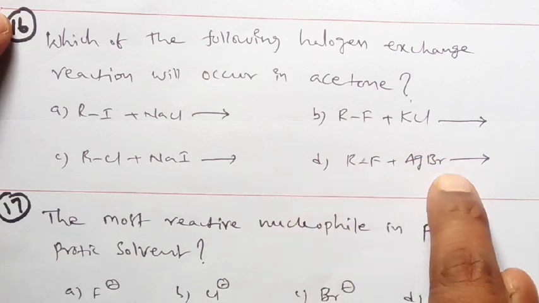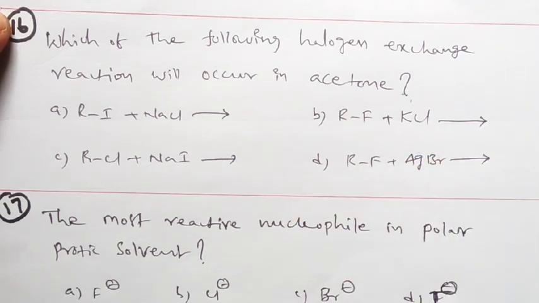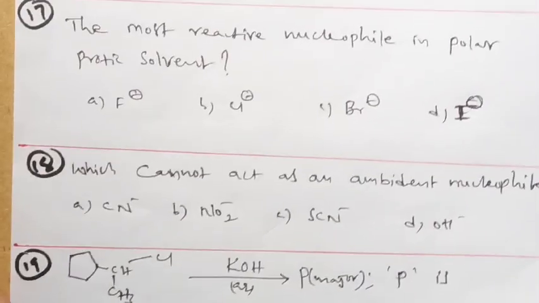So R-F with AgBr: is it capable of Br replacing this F? Not possible. So which is our ultimate option? This one. This is the basic Finkelstein reaction that undergoes the SN2 mechanism. You know the story of the SN2 mechanism. Is it clear? Right. Look at the next question.